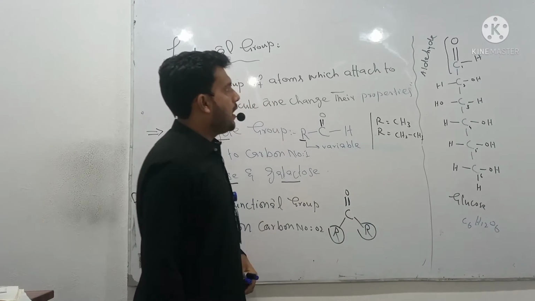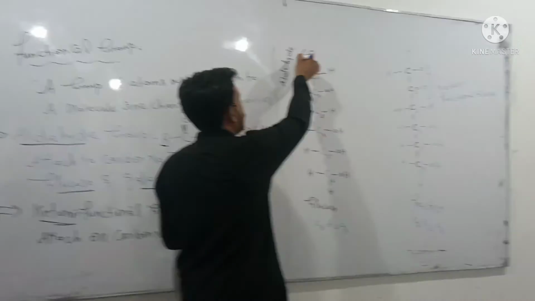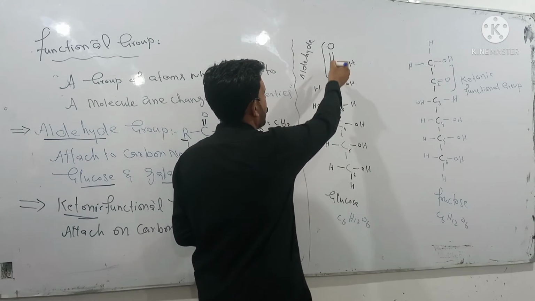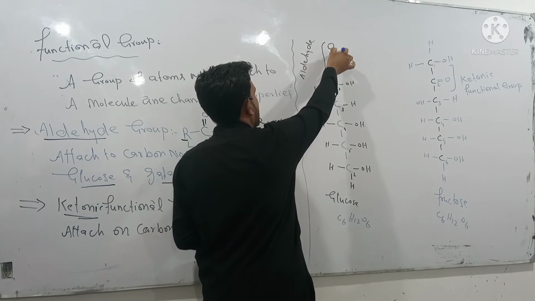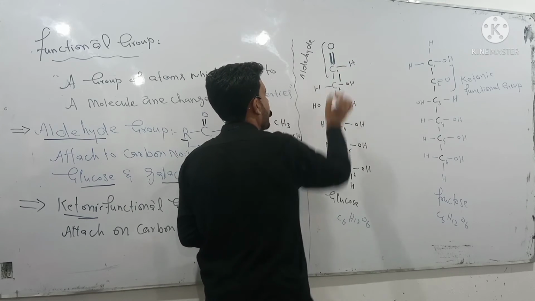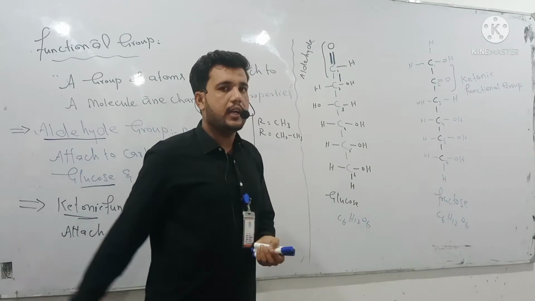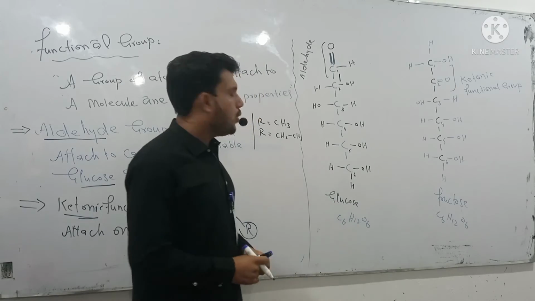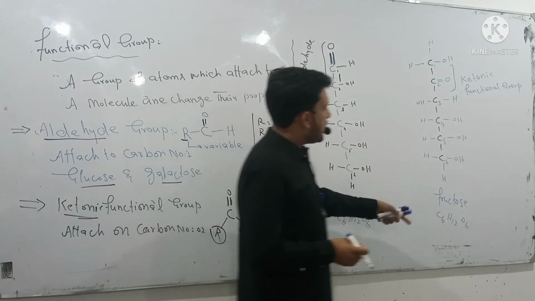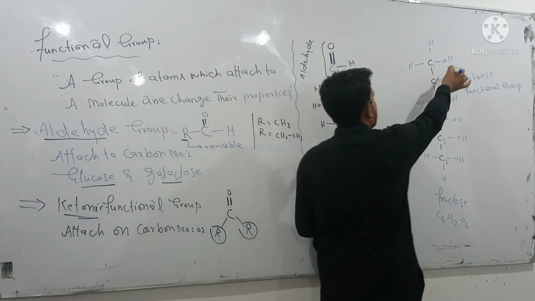Consider the structural diagram of glucose, which is a polyhydroxyaldehyde. The aldehyde group is attached, with a double bond to oxygen and a hydrogen, and the R group on the lower side of the molecule. And this is the structural formula of an aldehyde. In simple words, we say glucose is a polyhydroxyaldehyde.